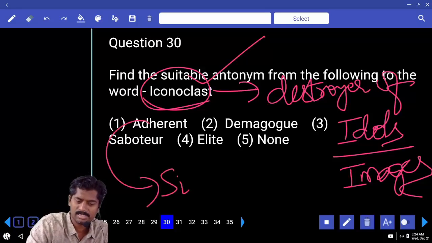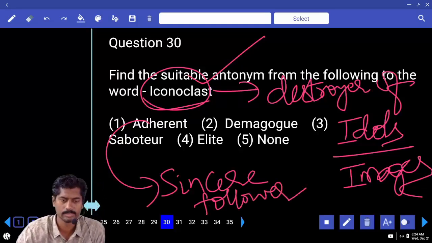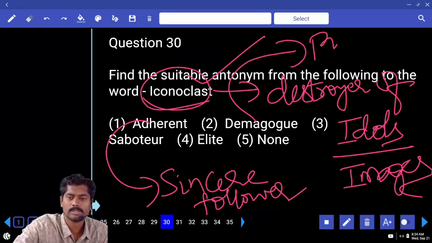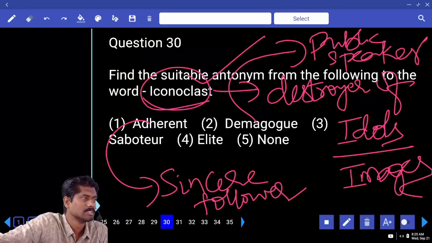Adherent means sincere follower. If you are a sincere follower, you are an adherent. Demagogue, a public speaker who creates a lot of feeling.